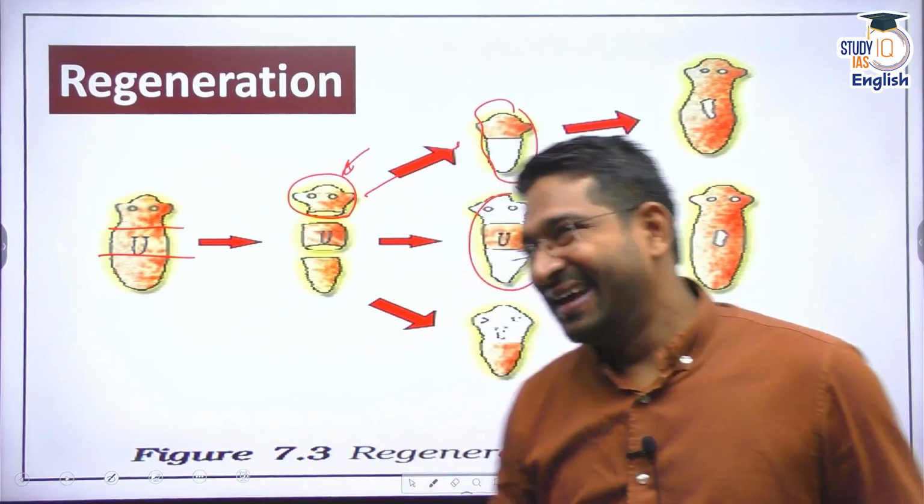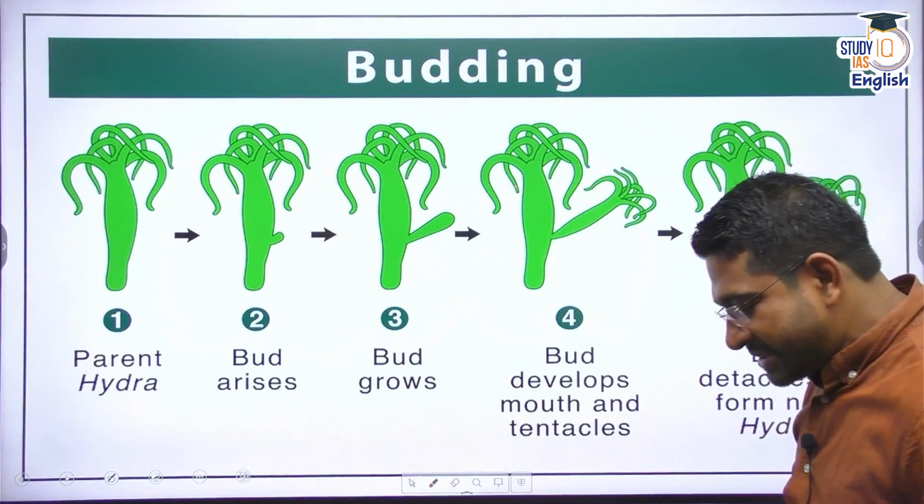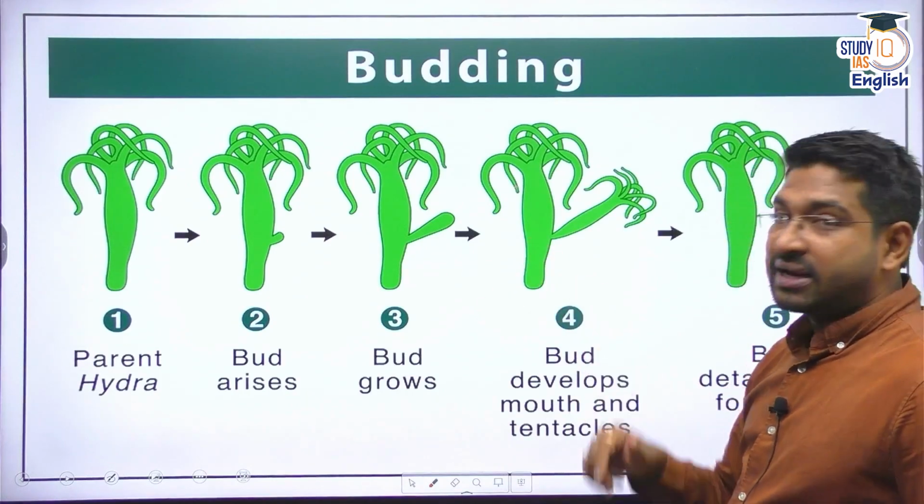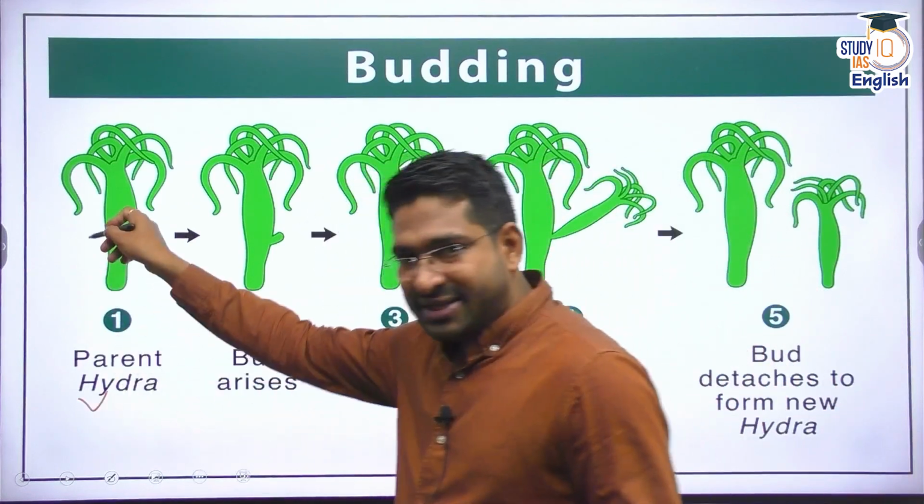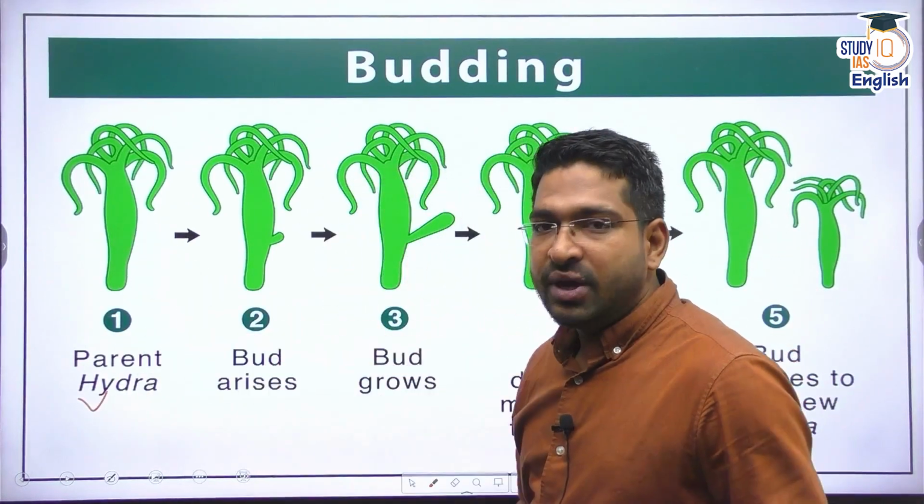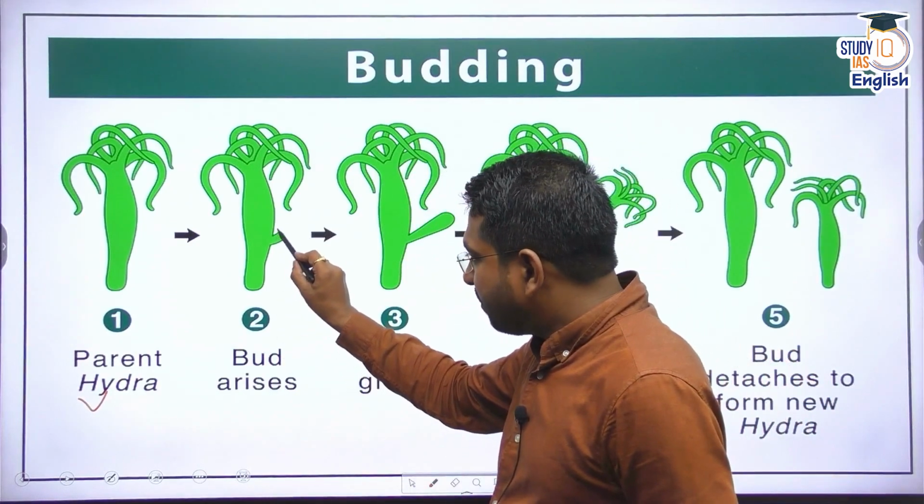All right. Now, apart from that, there is another method, budding. Budding is seen in many fungi. Budding is seen in Hydra as well. Budding means this parent organism. Let's take the example of Hydra. This parent Hydra, once favorable conditions are reached, slowly and steadily a bud develops.